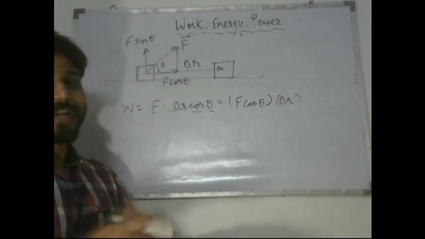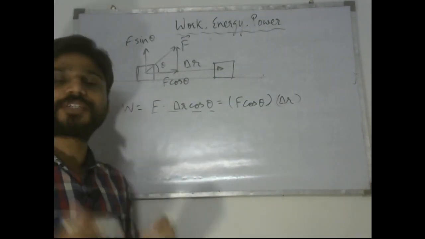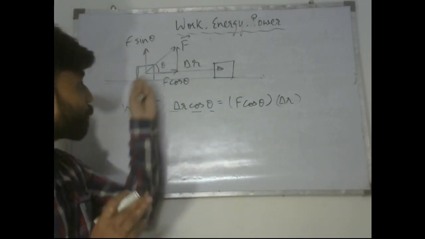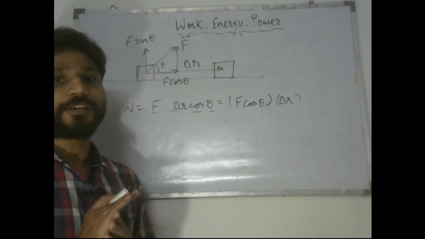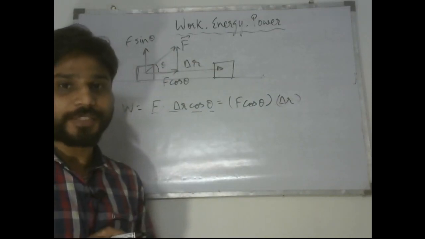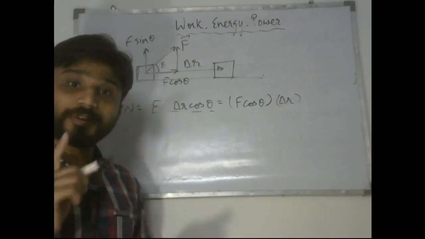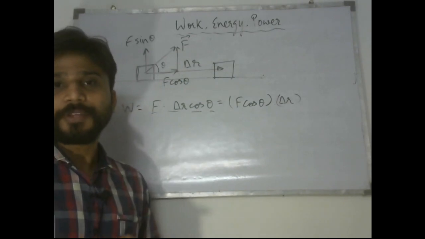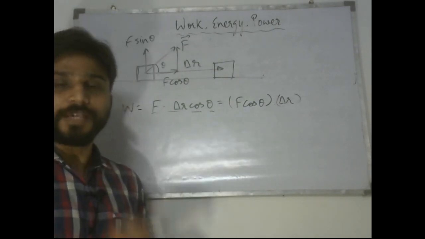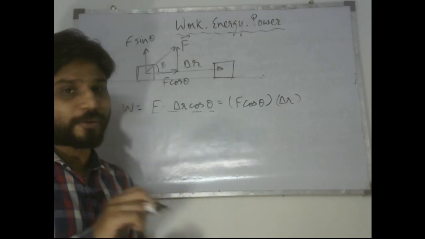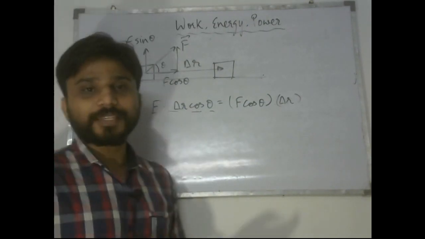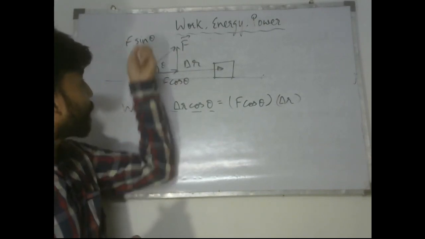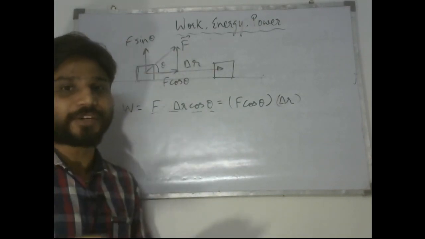If F cos theta had been absent, then no component of force would be helping this block get displaced, right? That means no work would have been done by force F in that direction. So the only thing which is responsible for producing the work on this block is the component of force which is along the displacement of the block. And in the same vein, we can say that the component of force which is perpendicular to the displacement is not doing any work at all.